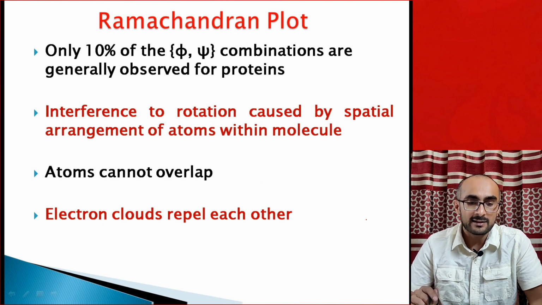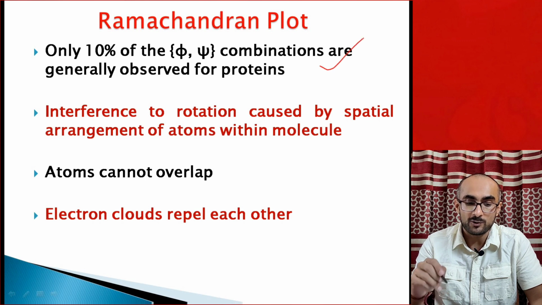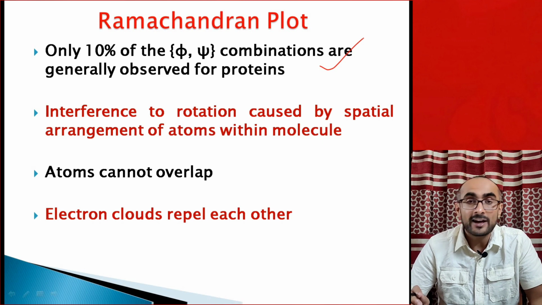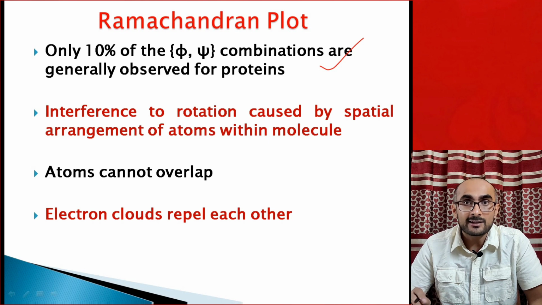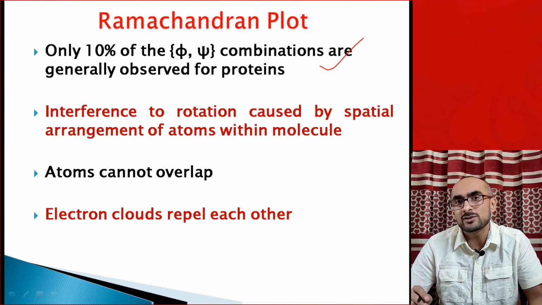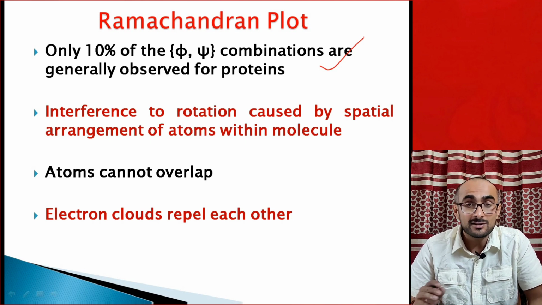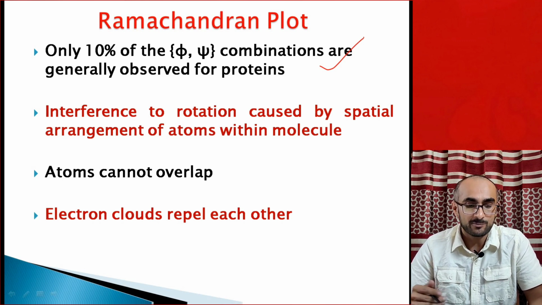He also found that only 10% of phi and psi combinations are generally observed for proteins. Although theoretically phi and psi can vary from minus 180 degrees to plus 180 degrees, in the actual situation, when he was doing calculations using computers, he found that only 10% of the combinations of phi and psi are actually allowed. The other combinations created steric clashes between atoms, and that's why they were called disallowed conformations of peptides and proteins.